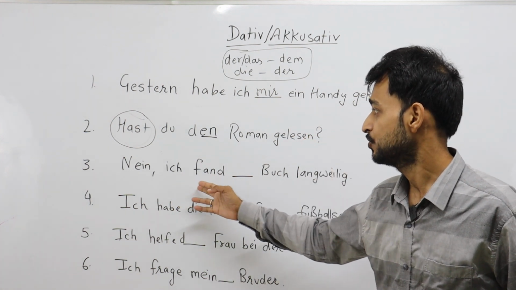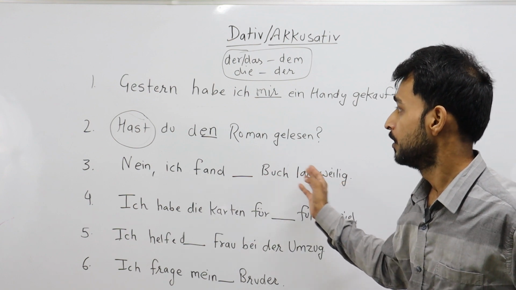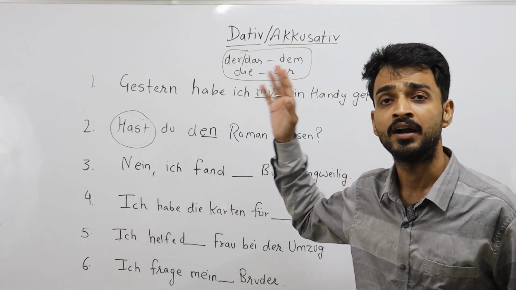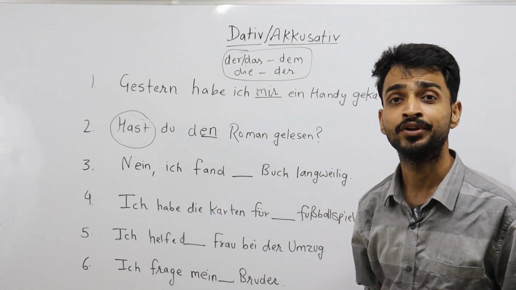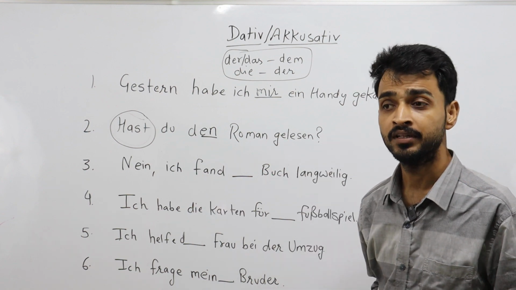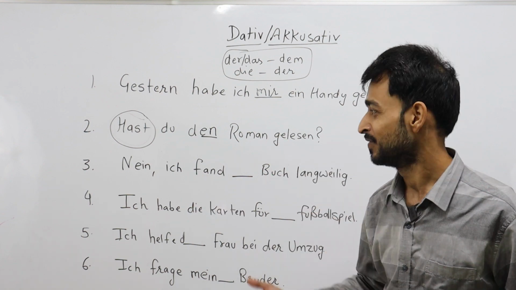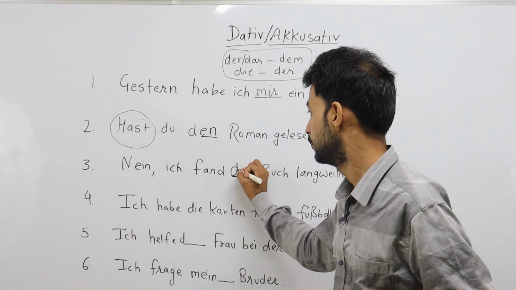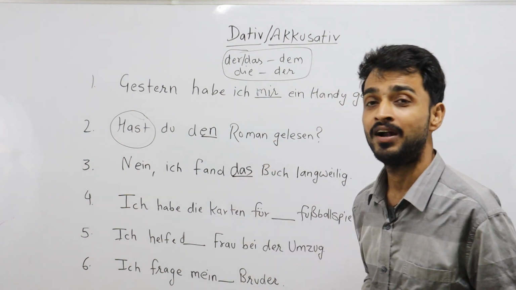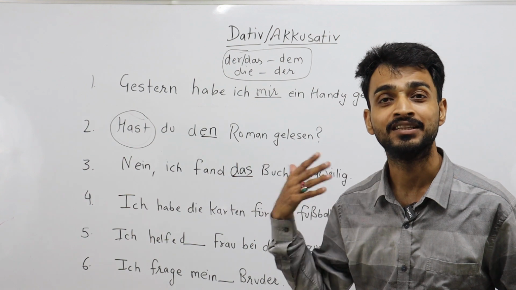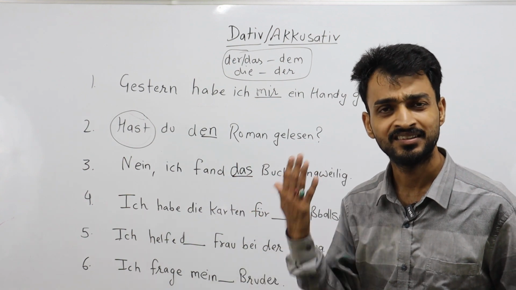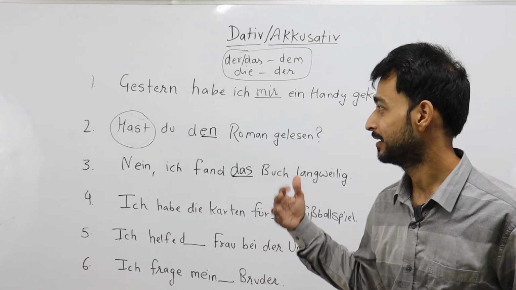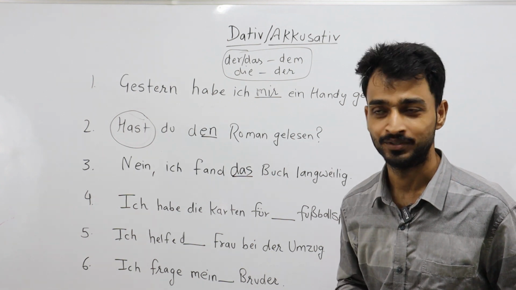Sentence 3. Nein, ich fand das Buch langweilig. Finden is the verb, preteritum form fand. No, I found this book boring. That's why I have not read this book. Ich fand das Buch langweilig. I found this book boring. This is the reason. Therefore, I have not read this book.